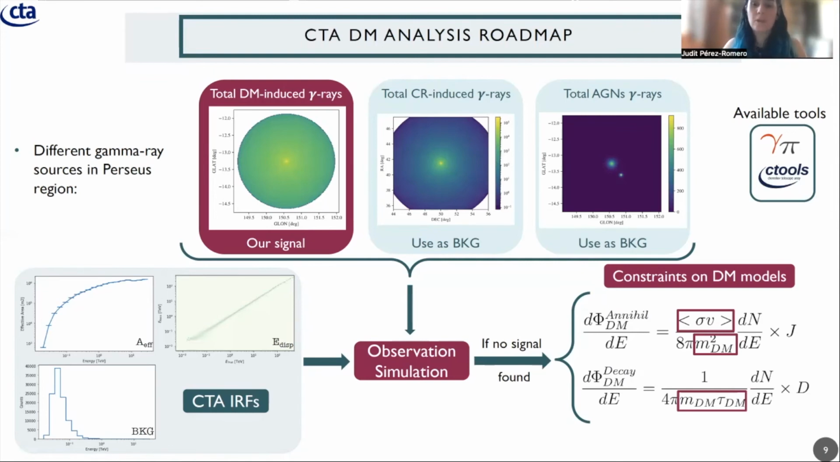And in the case that we do not find a dark matter signal, we put the standard constraints in the WIMP dark matter parameter space. In the case of annihilation, with the cross-section with the mass, and in the case of the decay, with the lifetime of the dark matter particle with the mass.